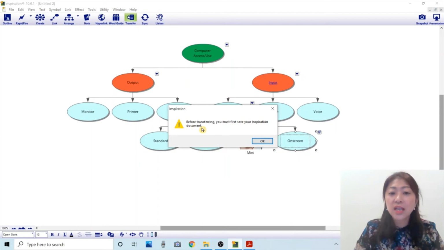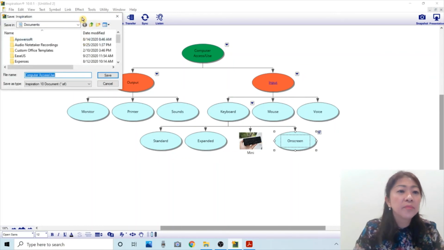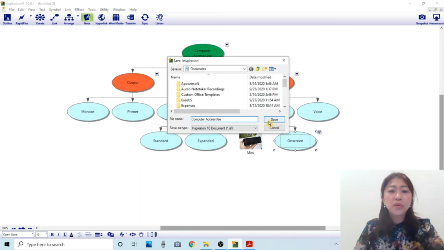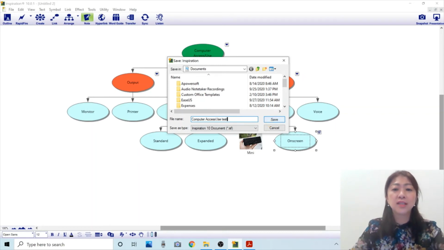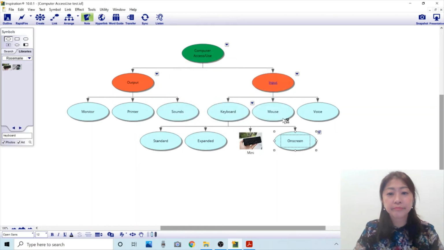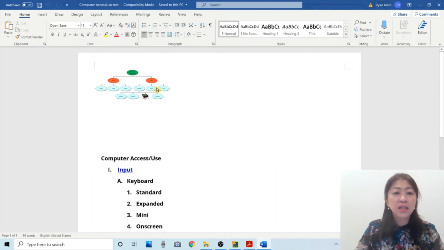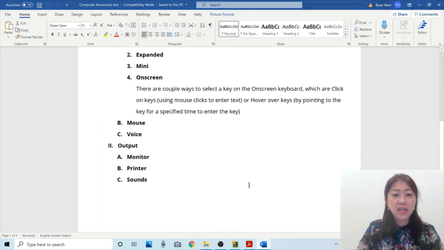Okay, it says before transferring, I need to save. So I'll click OK, and then I'll just say computer access use test. Okay, so now everything, including the diagram and the outline, is transferred to Microsoft Office.